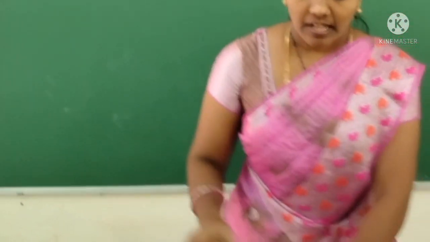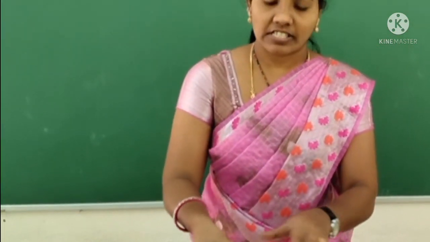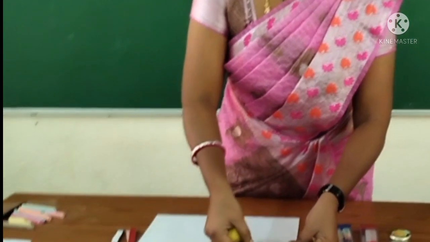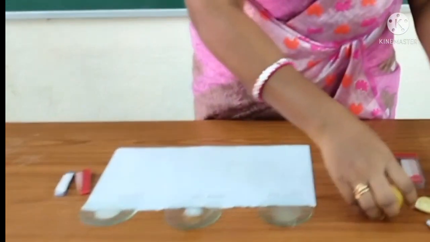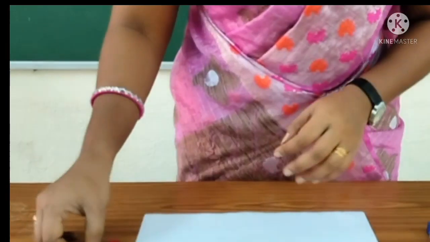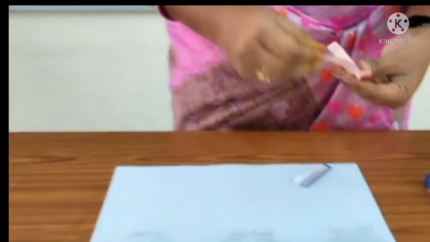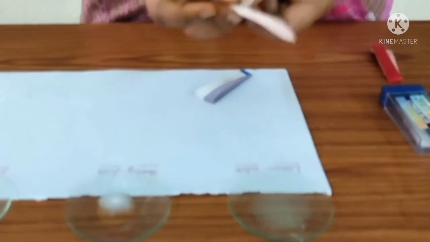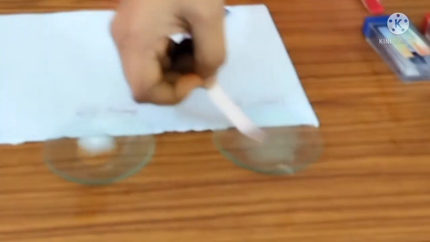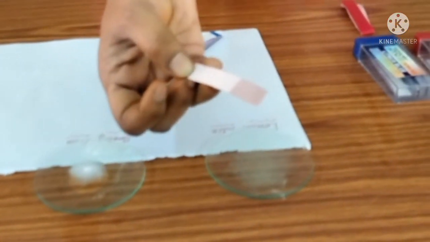So I am taking lemon juice in the watch glass. Then I am taking baking soda. Litmus papers. Students, please observe carefully. So this is the red litmus. I dip it into lemon juice. Children, do you observe? Is there any change? No.